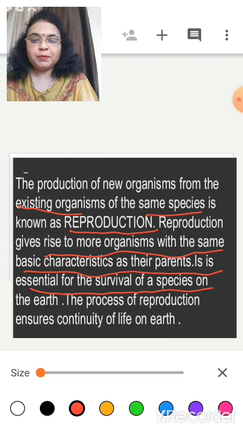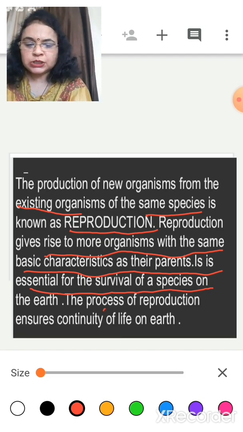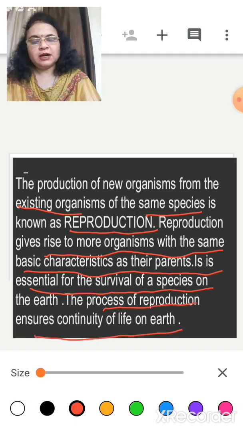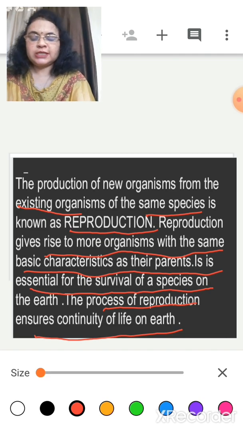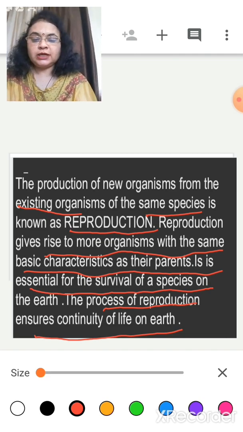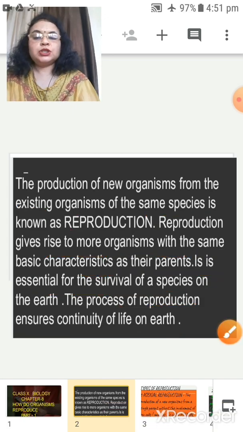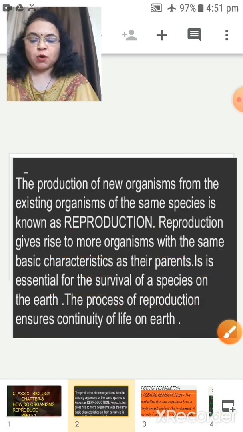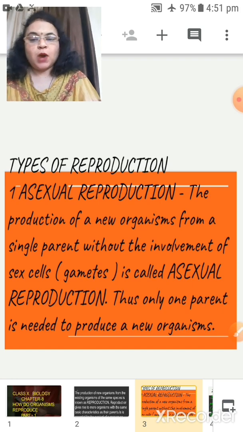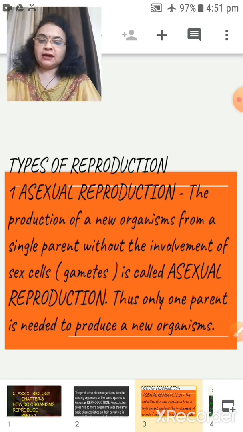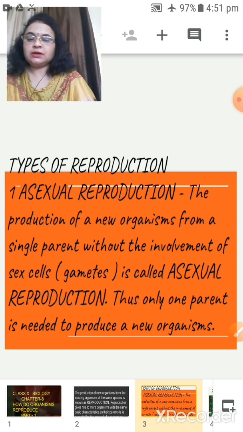If there is no reproduction, then there will be no continuity of life on the earth. So the process of reproduction ensures continuity of life on the earth. So you all know what reproduction is and what the importance of reproduction is. Reproduction is of two types. One is known as asexual reproduction and the other one is known as sexual reproduction.